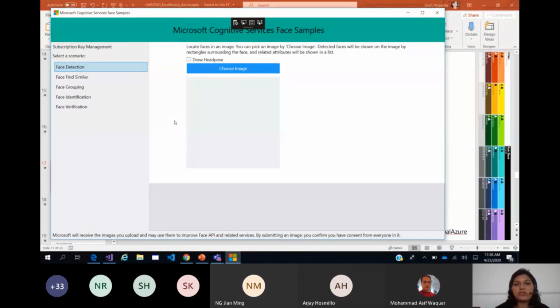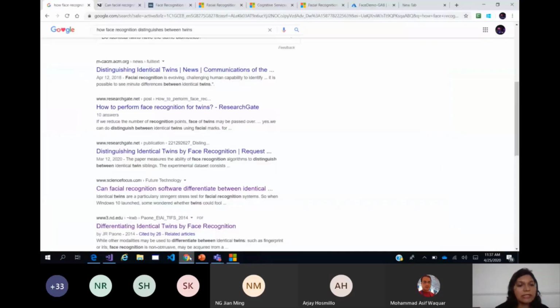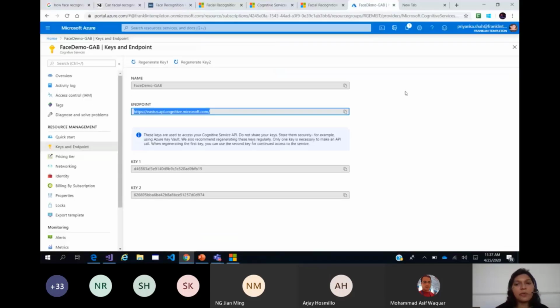Before you start with the Microsoft Cognitive Face service, you will need an Azure subscription. Either get a free one for 30 days, or create a subscription. Once you have the subscription, you can create a cognitive service. With a single resource, you can choose whether to create a speech service, a custom vision service, or a search service like Bing search, or a decision making service. But when you create a cognitive service bundle, it allows you to leverage a bundle of services, face recognition being one of them.